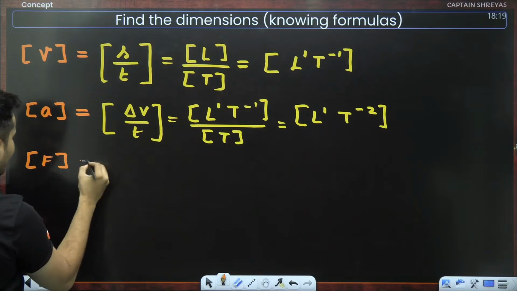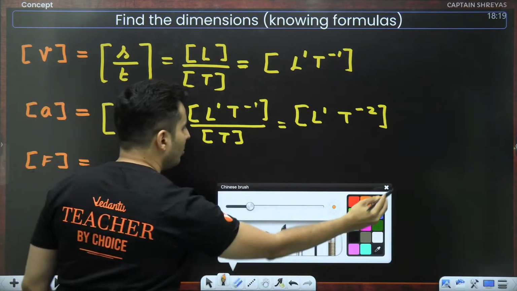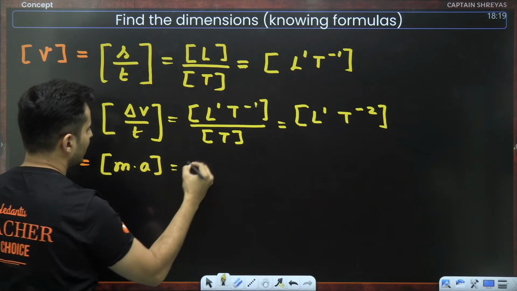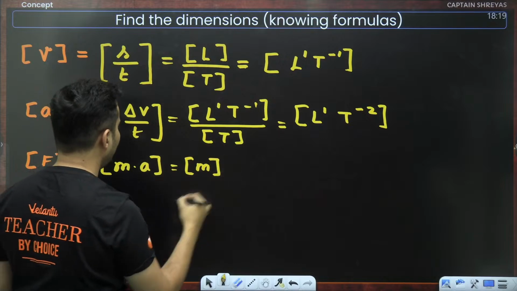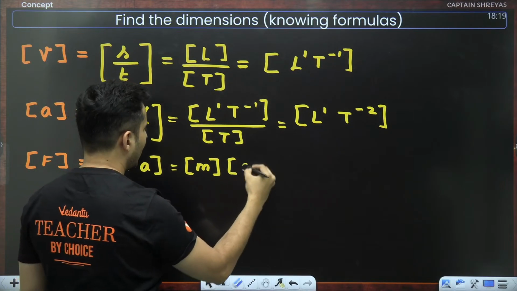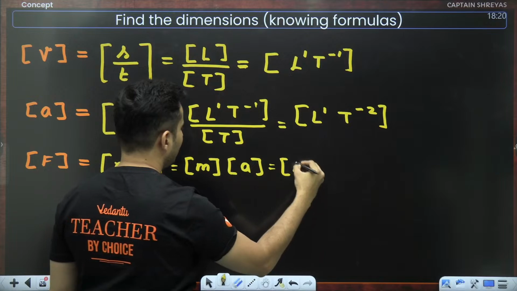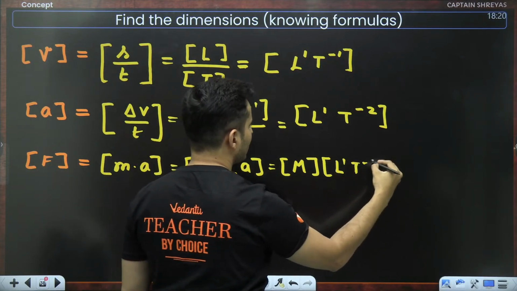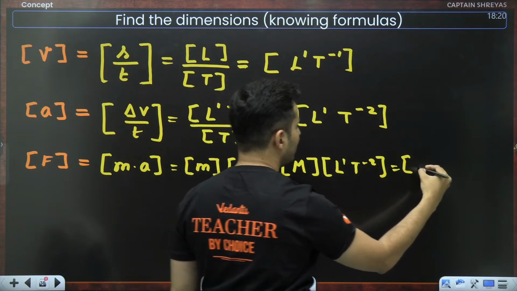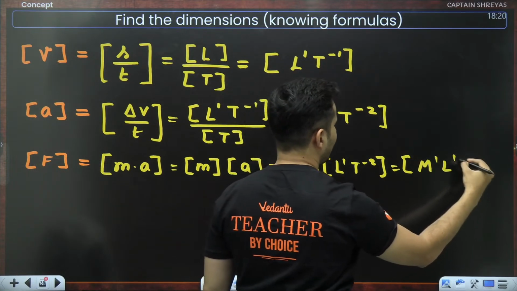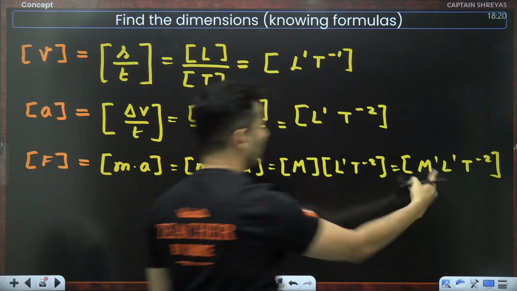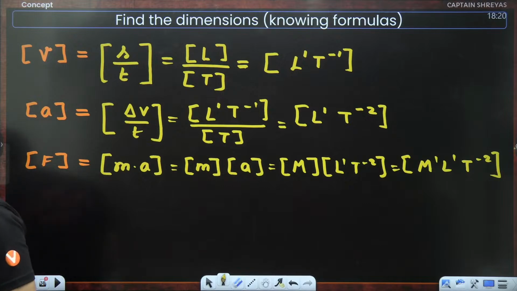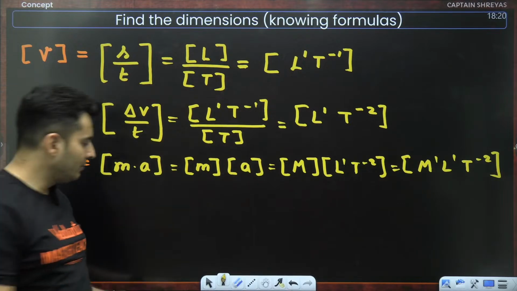If you ask me what is the dimension of force, well, do I know the formula for force? Yes, it is mass times the acceleration. So the dimension of mass separately and dimension of acceleration separately. Mass's dimension is capital M. Acceleration, we just figured it out, L1 T raised to -2. So hence the net dimension will be M raised to 1, L raised to 1, T raised to -2. That is the dimensional formula for force. Very good. Next important thing.